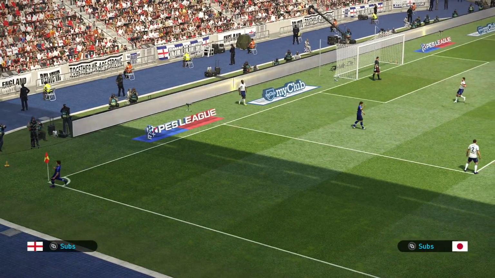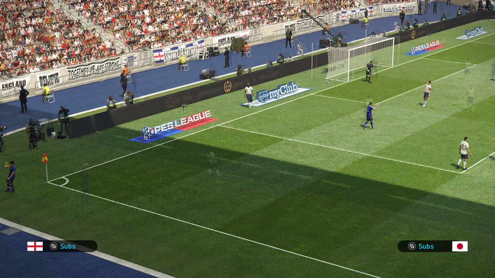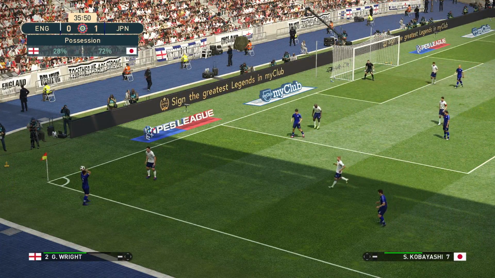And Bell cleared it out. He could have left it go for the goal kick. Not sure what he was thinking there. Throw into Japan.